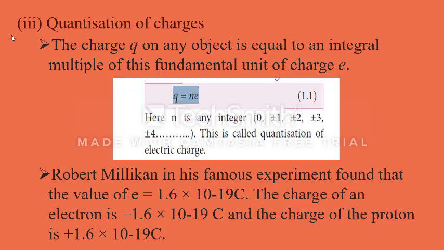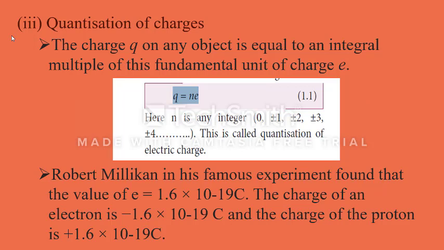There is also the force between two charges. Coulomb found a law that governs the force between two charges. By that law, one can define exactly the unit of charge. The unit of charge is the coulomb.